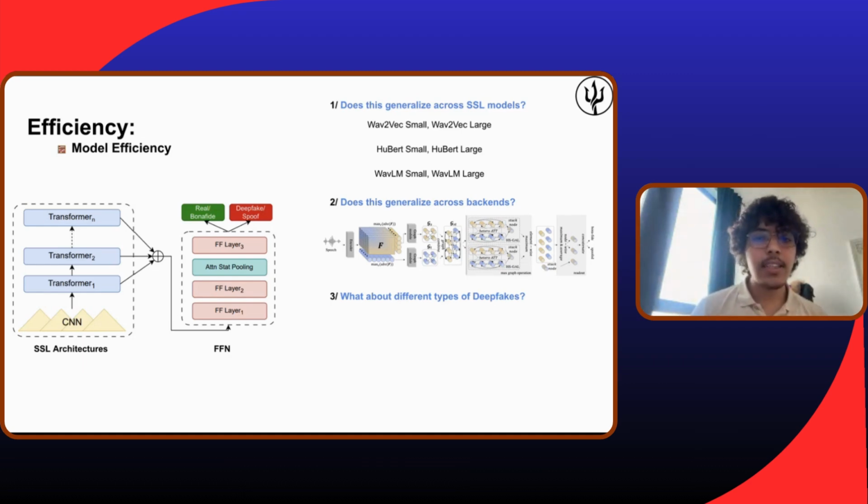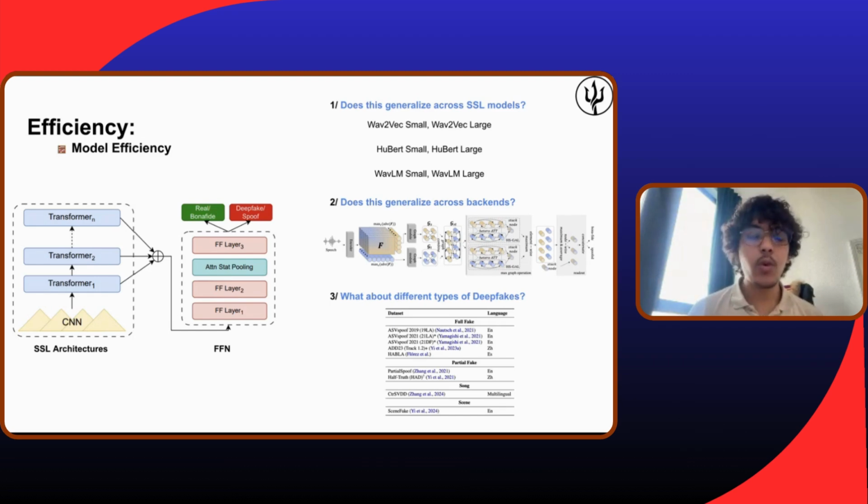And the third thing is the type of defects. We use a huge dataset that has a real variety of defects: English defects, Chinese defects, partial fakes, multilingual fakes, song fakes, scene fakes, different fakes and different speech or audio defects. So the type of report that we construct should generalize to all of them.